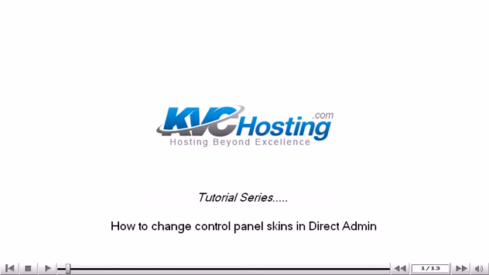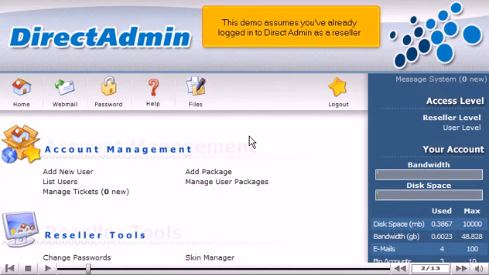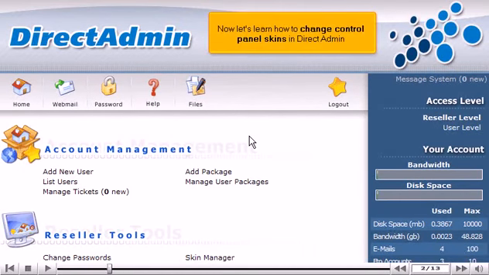How to change control panel skins in DirectAdmin. This demo assumes you've already logged into DirectAdmin as a reseller. Now let's learn how to change control panel skins in DirectAdmin.